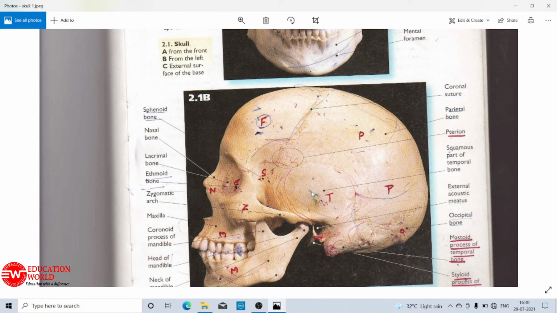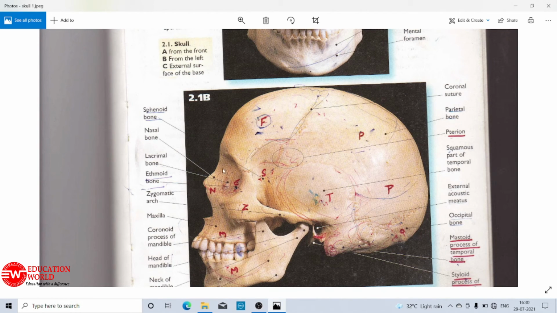Then the temporal bone, present on the lateral side. Then the occipital bone, present on the posterior part of the skull. So there is one frontal bone, 2 parietal bones, 2 temporal bones, and 1 occipital bone. And one more is there: one is called the sphenoid bone, and the second is called the ethmoid bone.